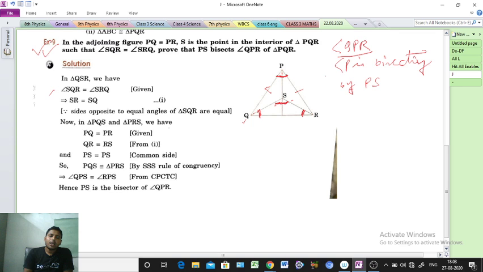So from here we can say, since two angles are equal, which two angles?